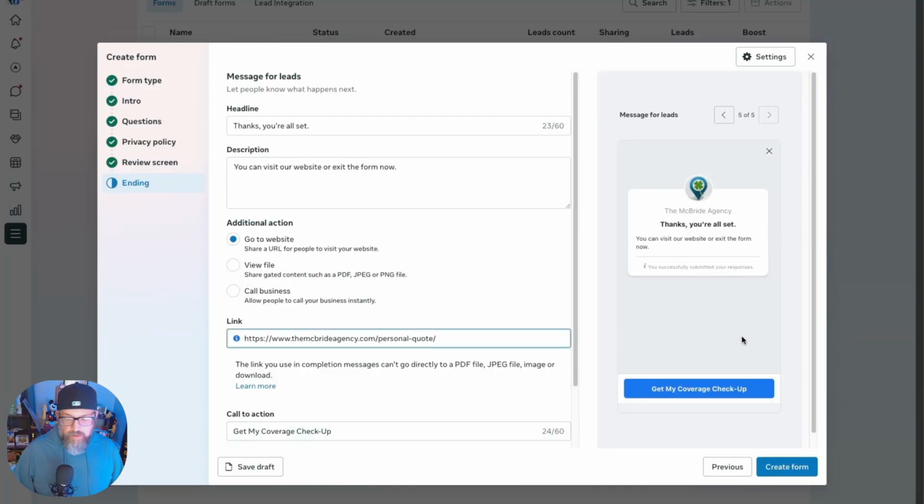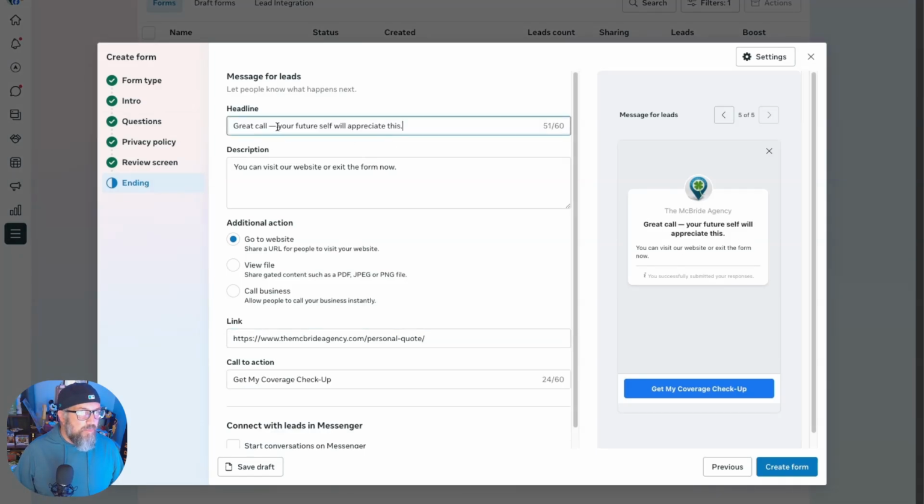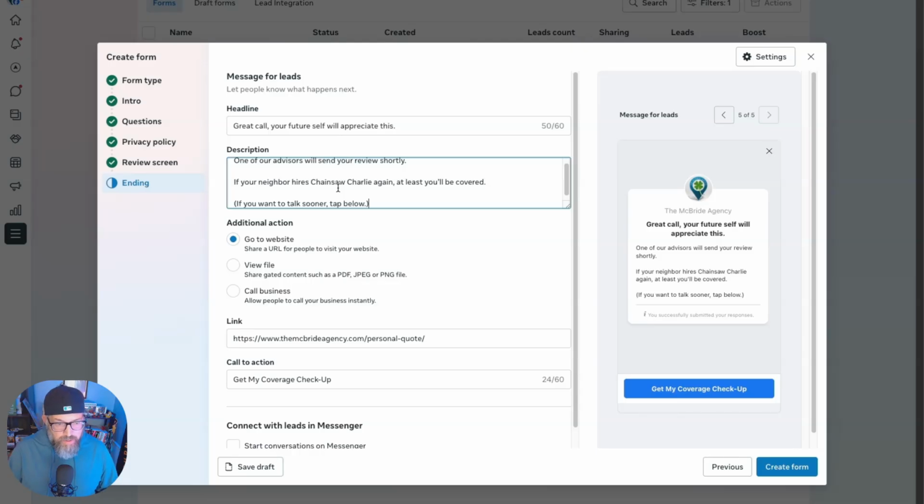Sending them on this, they're going to go straight to it. And that is creating the Facebook lead ad form.